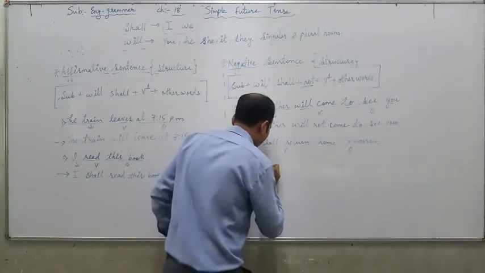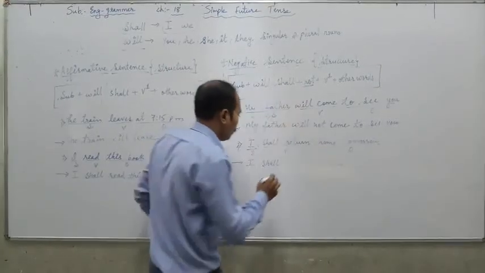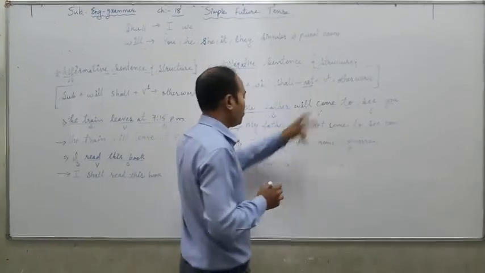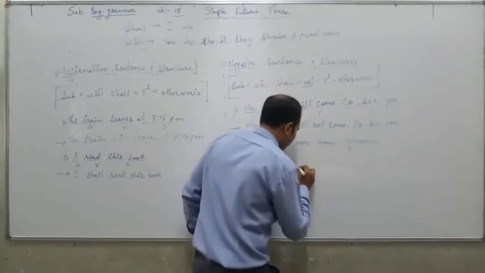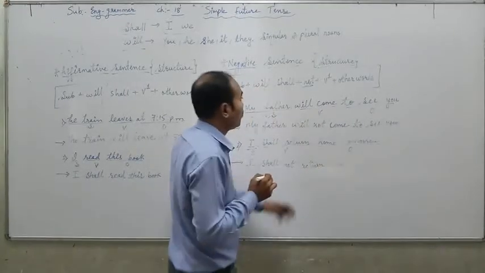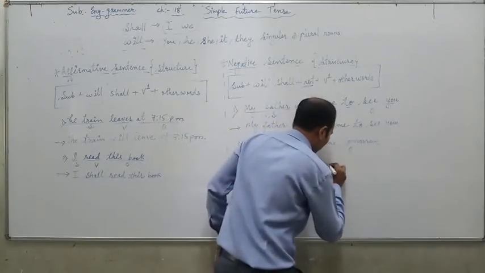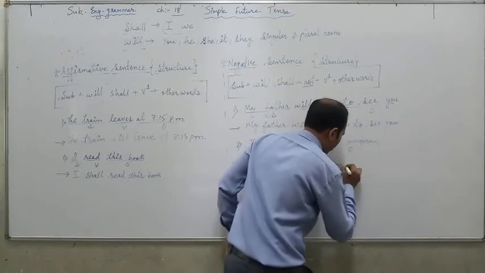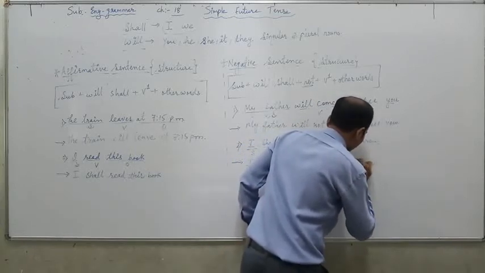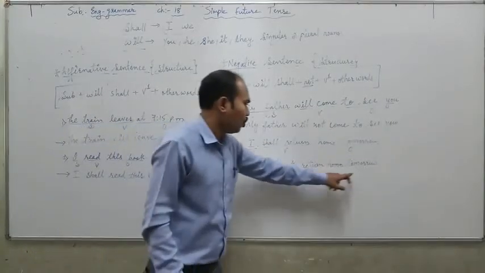So I shall. After that, not. The first form of the verb, return, is return only. Other words, home tomorrow. I shall not return home tomorrow.